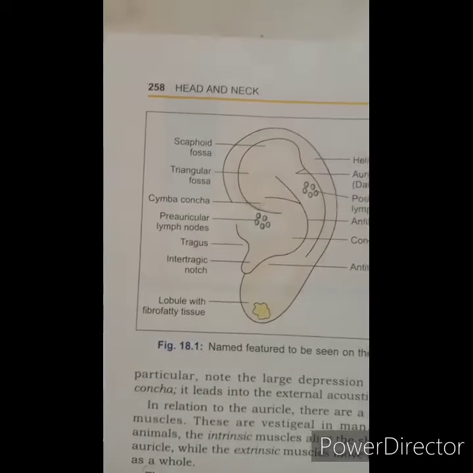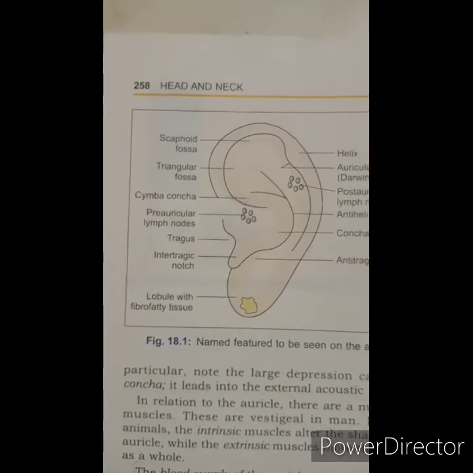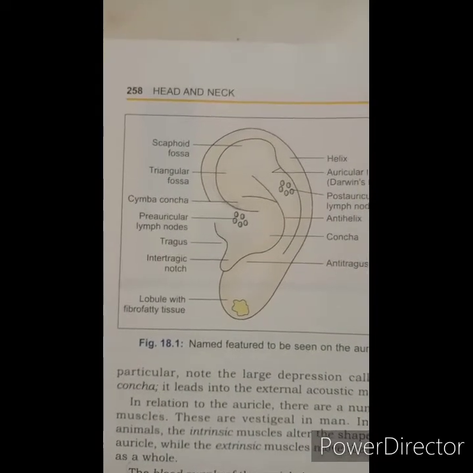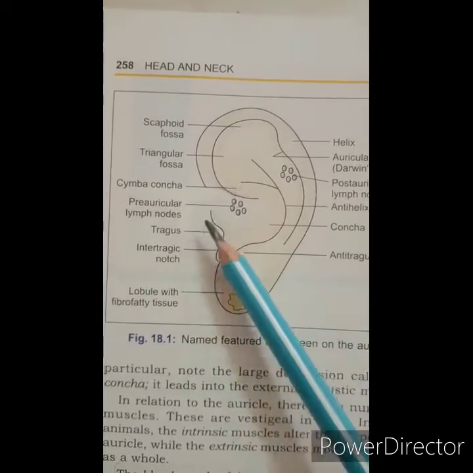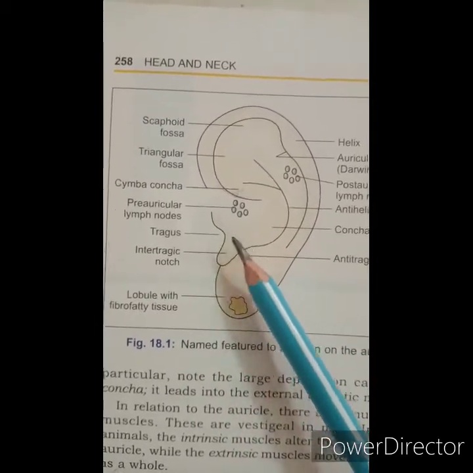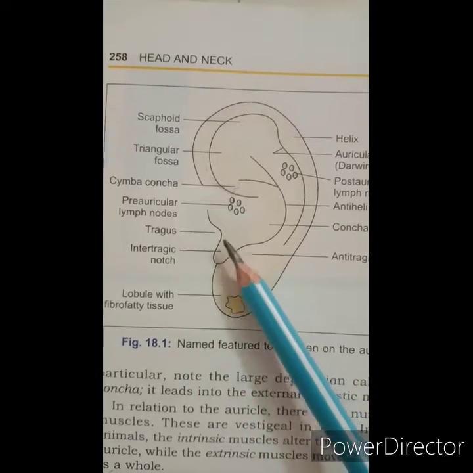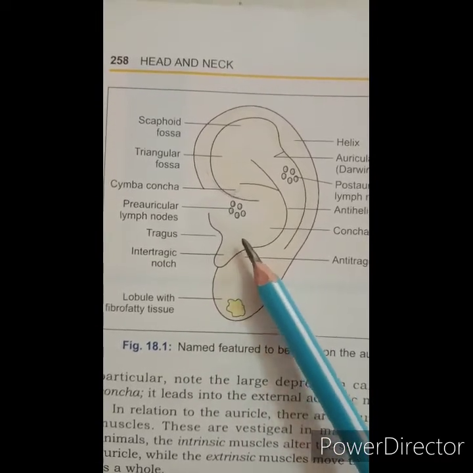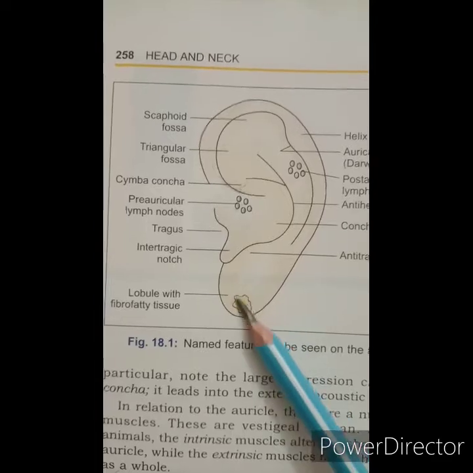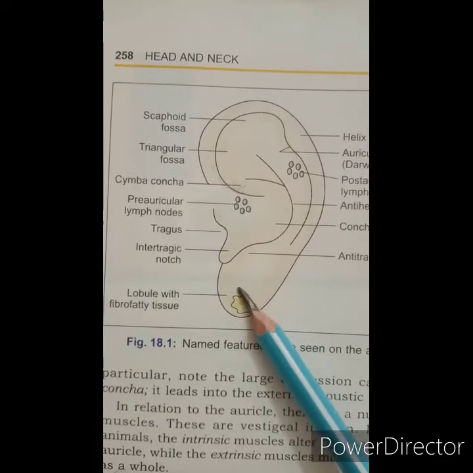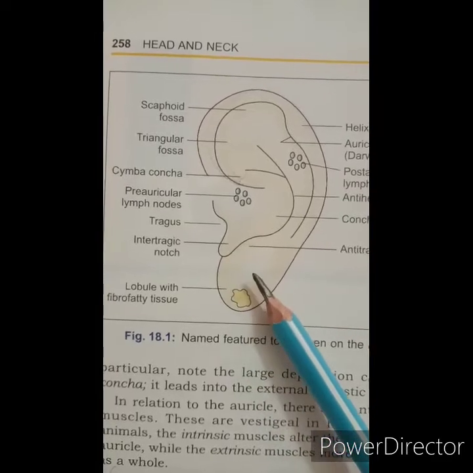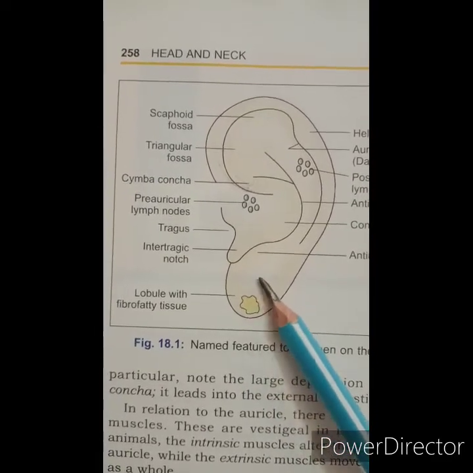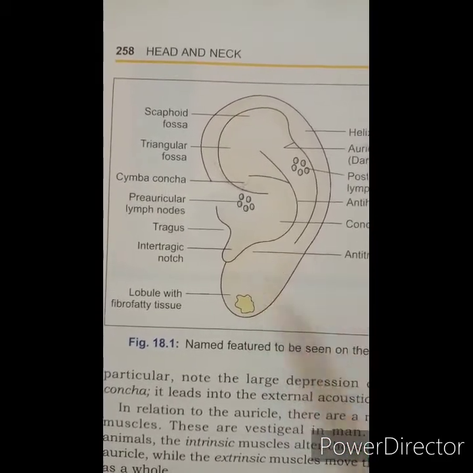The clinical importance is that the cartilage from the concha and the tragus is used for reconstructive surgery of the nose, and the fat present in the lobule is also used for the surgery of the depressed nose.